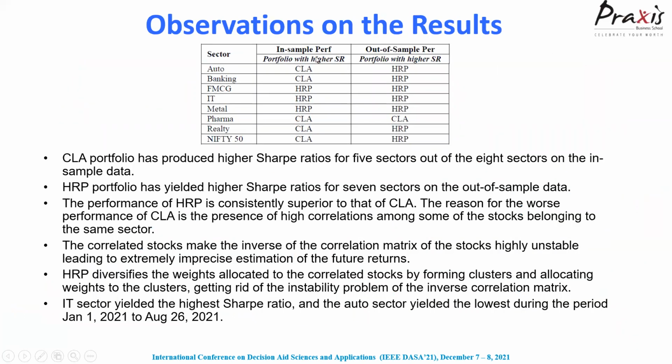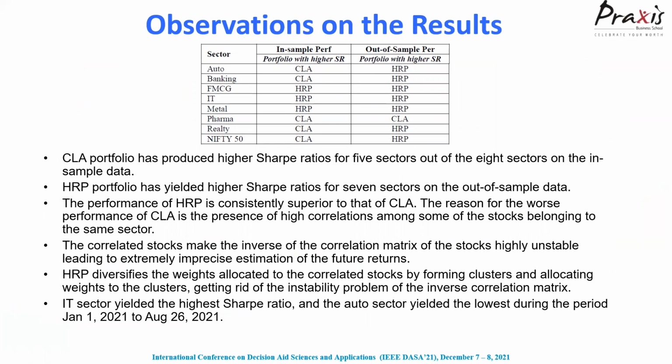We see that in sample performance, CLA is better in 5 cases out of 8, whereas HRP is better in 7 cases out of 8 out of sample. And this is basically a clear indication of HRP's superior performance over CLA in the out of sample records.